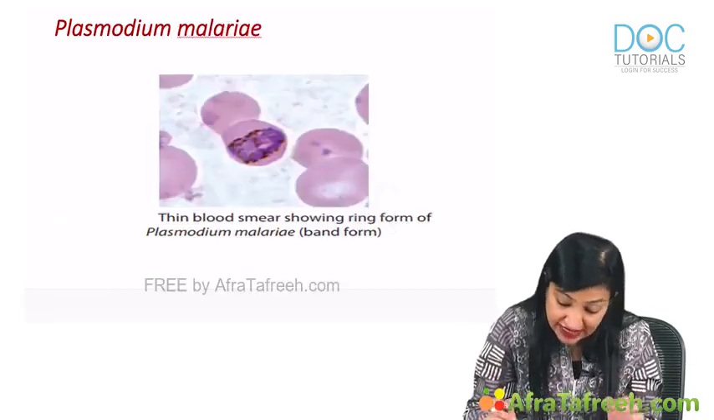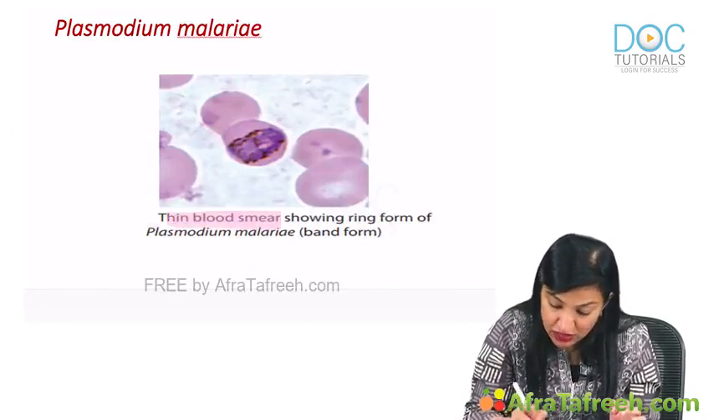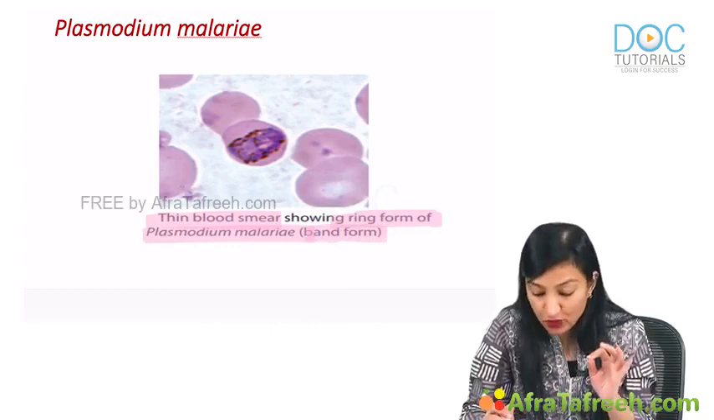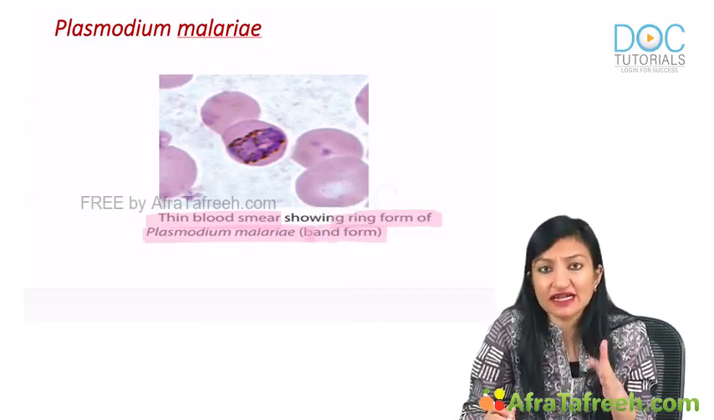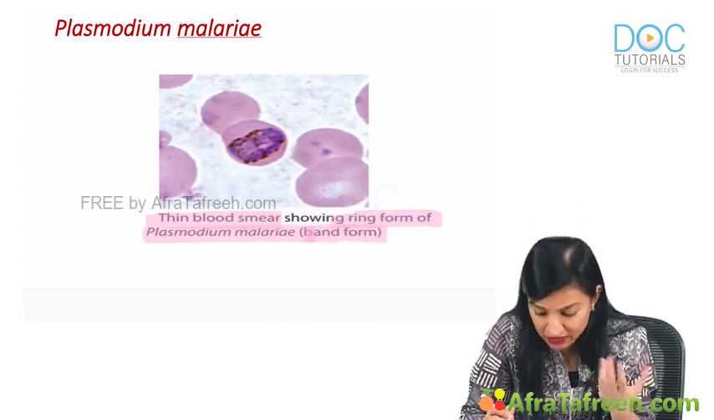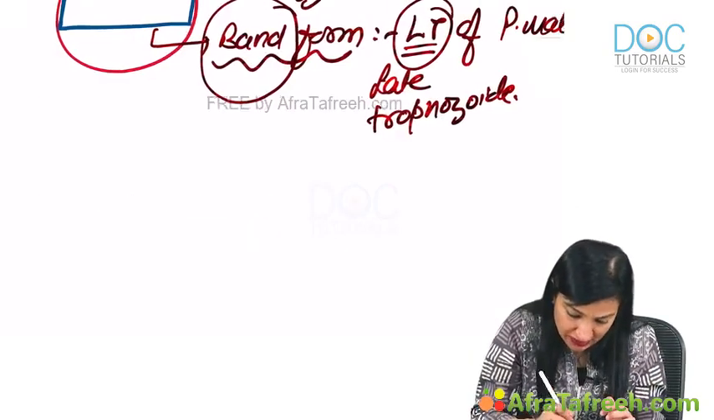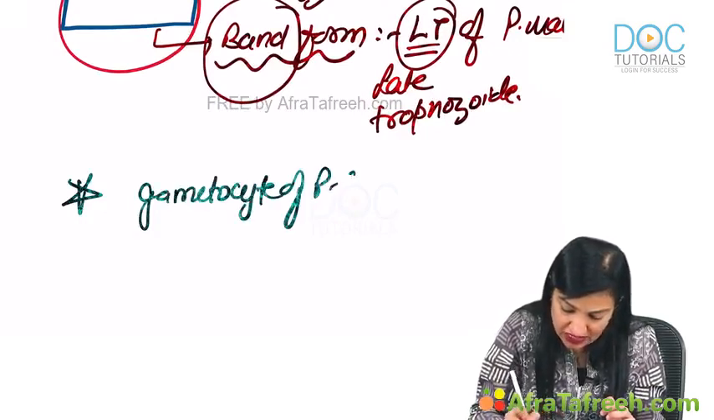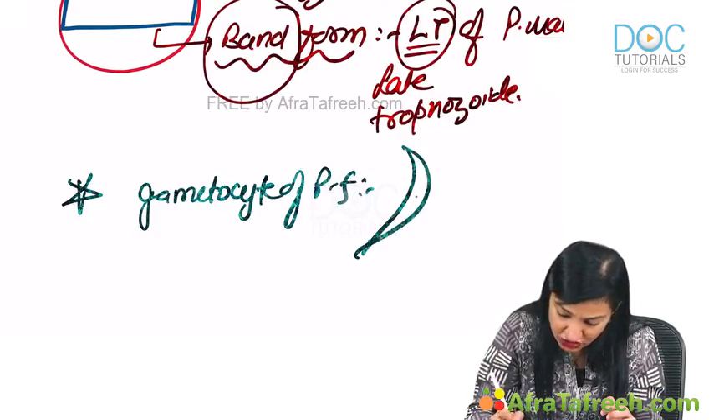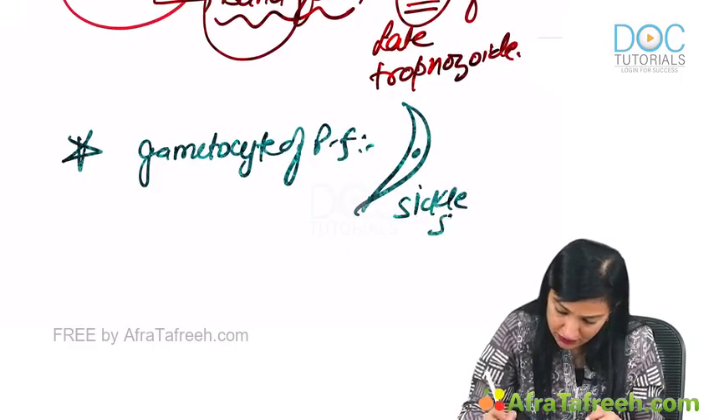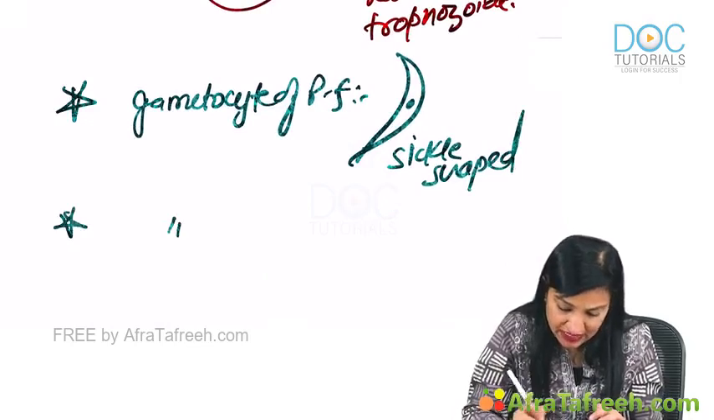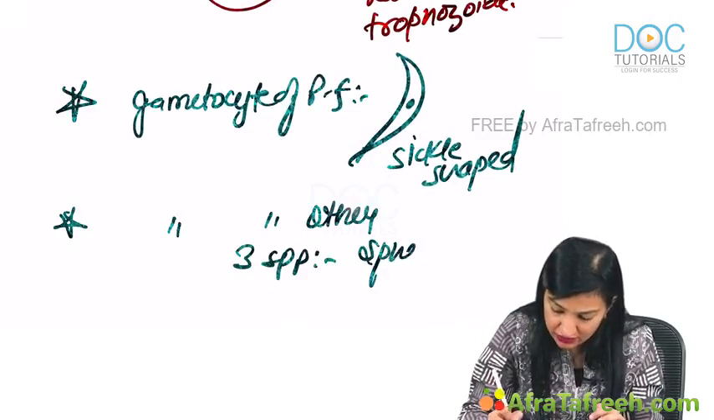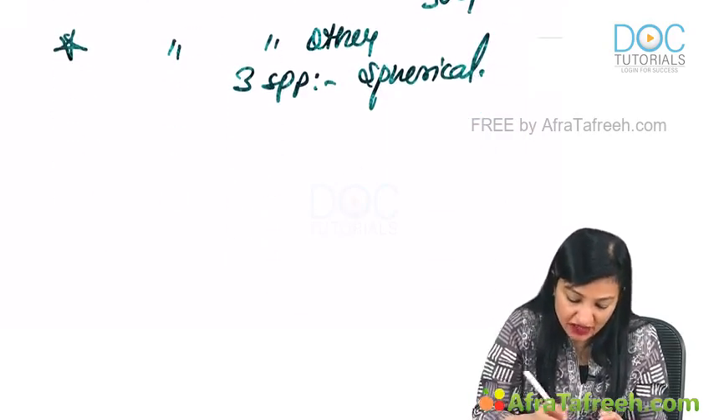Alright. Then guys, this is the thin blood smear showing the ring form of Plasmodium malariae. That is the band form. Okay, some books mention it as ring form, but late trophozoite is a more appropriate term. Okay, so remember the gametocyte. The gametocyte of Plasmodium falciparum is like this, sickle shaped, whereas the gametocyte of the other three species is spherical. So this is about the peripheral blood smear.